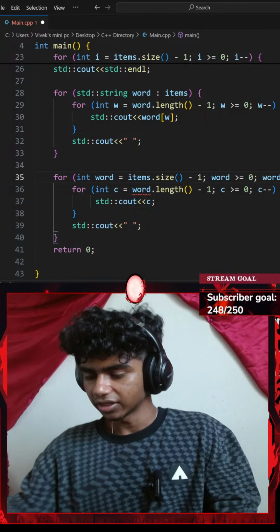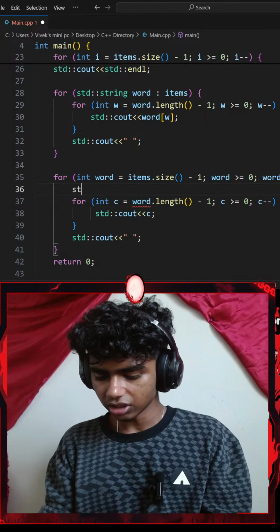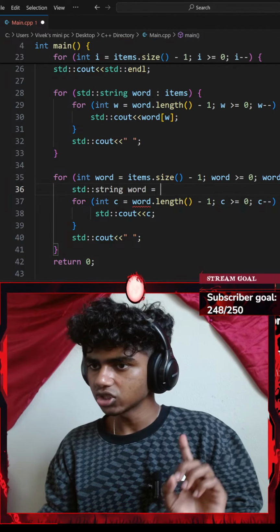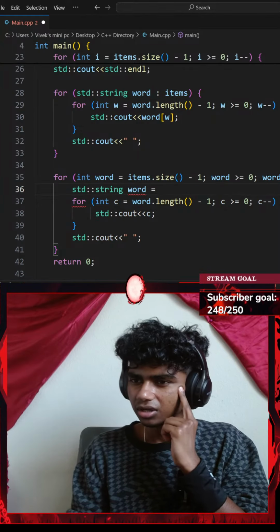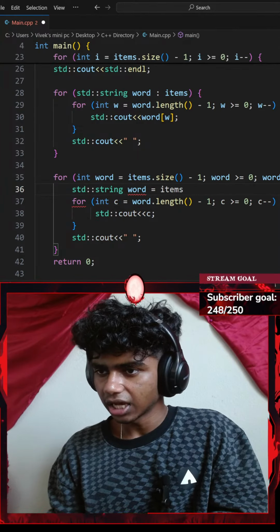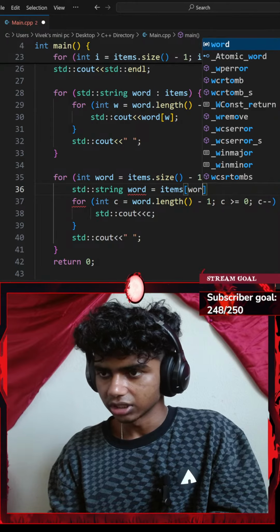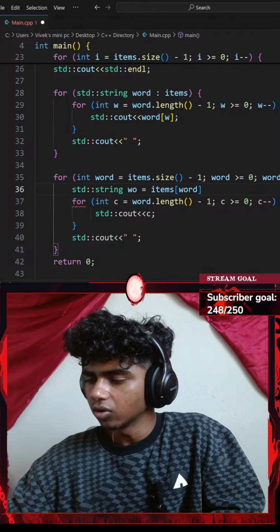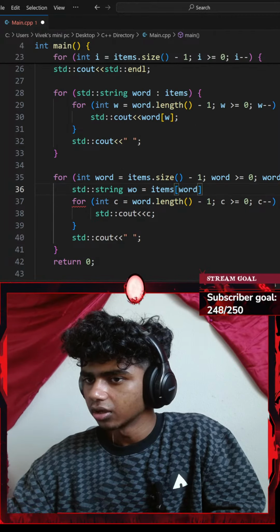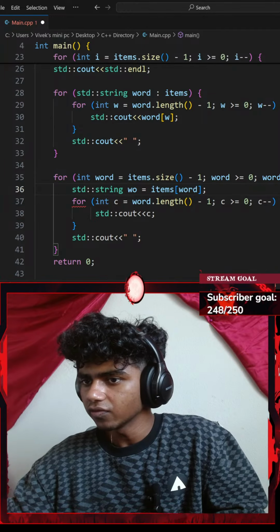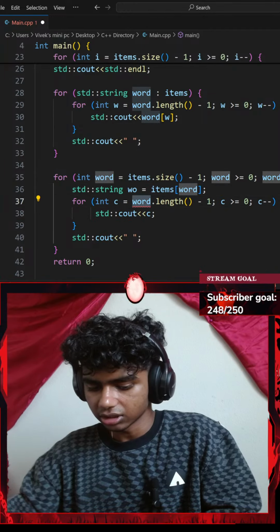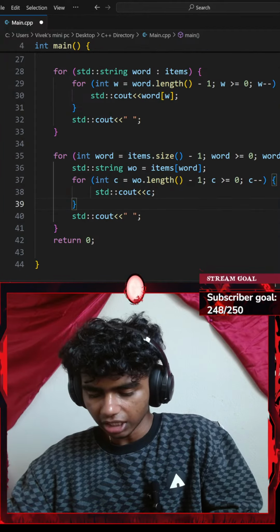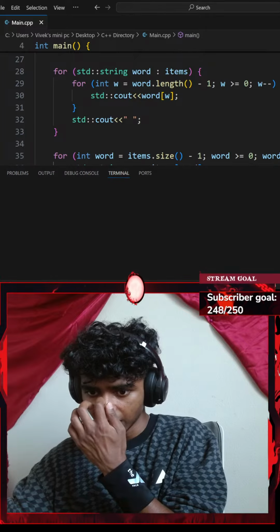For this, I think I know what to do. Let's go with something like a standard string of word equals my items at index of word. Could I go with wo? And then I end up with a semicolon for every this thing to my wo.length. There we go. Now let me hit Control S to save the code and run the command.